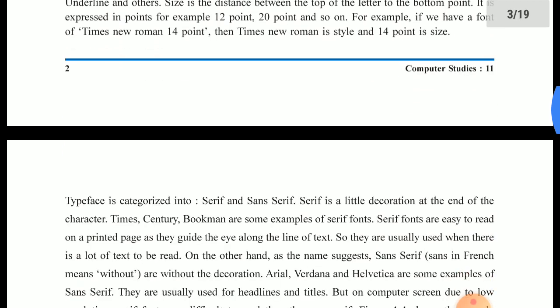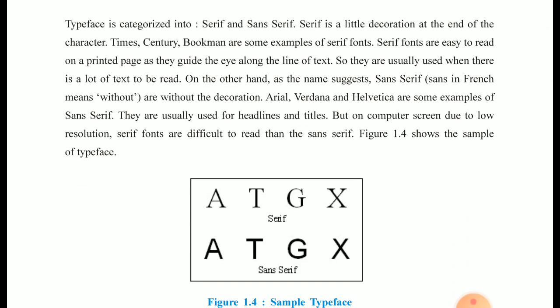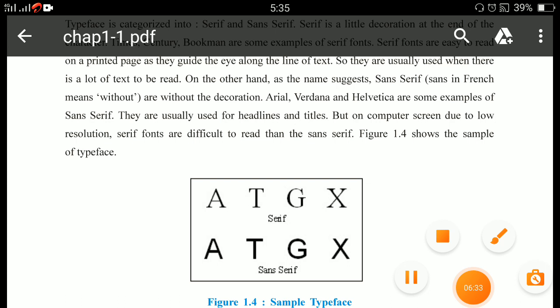Fine. Now most important topic, typeface. What do you mean by typeface?